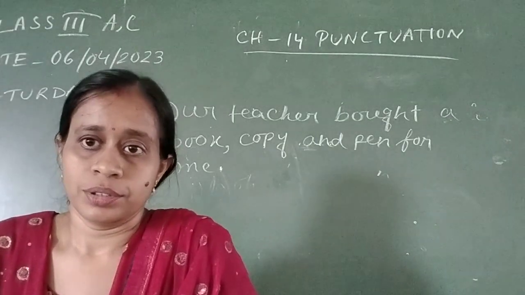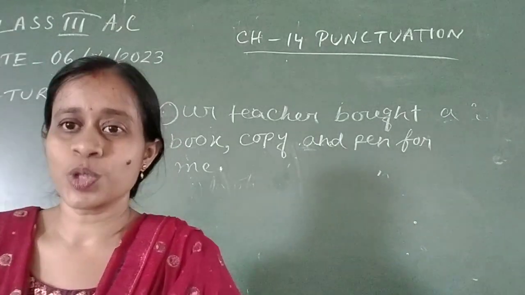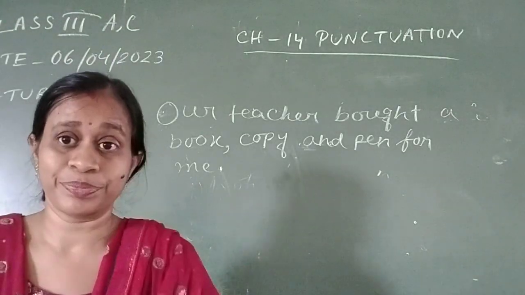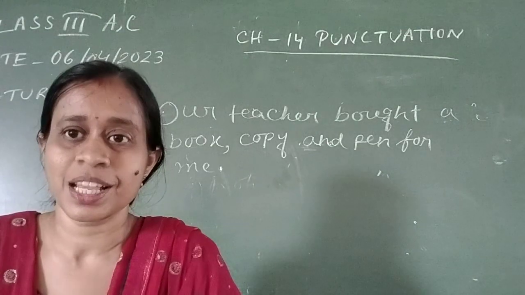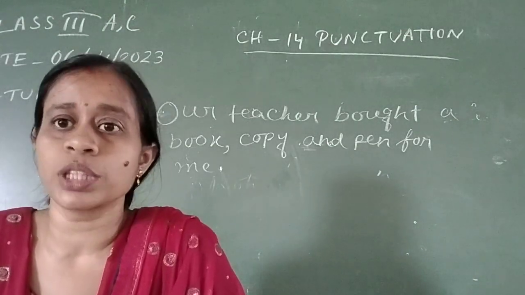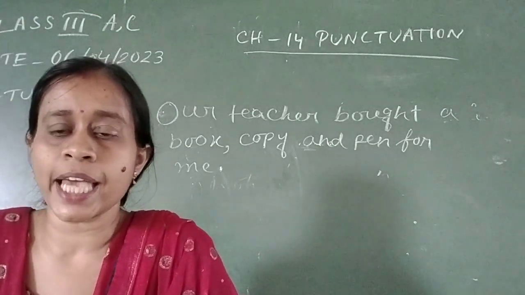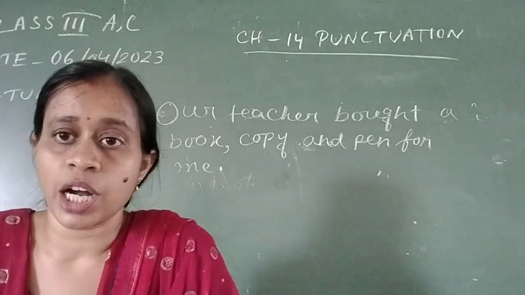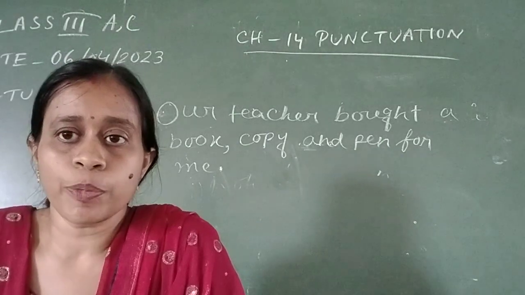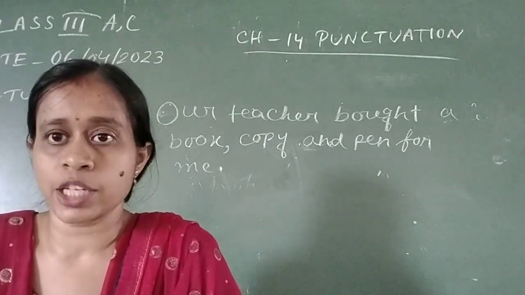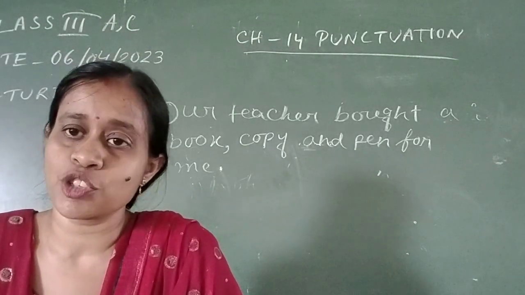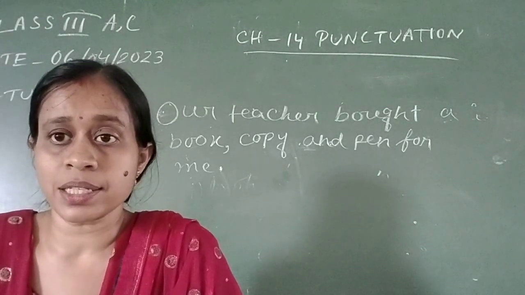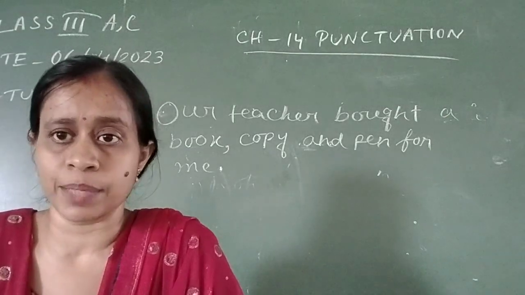Okay. I am connecting two chapters. First one is punctuation and second one is kinds of sentences. I am intentionally connecting both the chapters because while checking MCQ, I have seen that some of you are having confusion regarding kinds of sentences. So declarative sentence means sentences that state something.